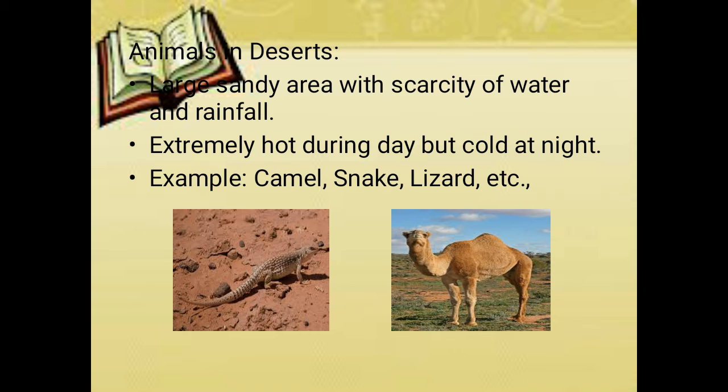And the camel has special eyelids, eyelashes and special nostrils, which prevent the dust from entering its eyes or nose during heavy storms. In this way, the animals can adapt to live in a desert, right?